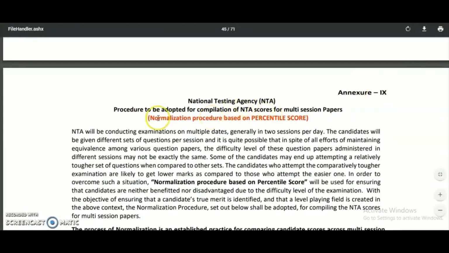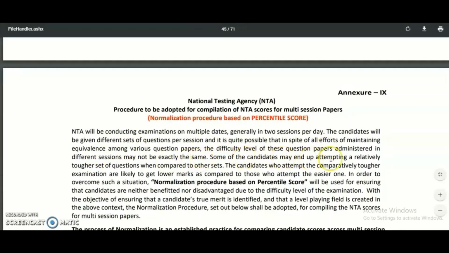So here, the National Testing Agency procedure to be adopted for compilation of NTA scores for multi-session papers: the normalization procedure based upon the percentile score. That means NTA will be conducting examinations on multiple dates, generally in 2 sessions per day. The candidates will be given different sets of questions per session, and it is quite possible that in spite of all efforts of maintaining equivalence among various question papers, the difficulty level of these question papers administered in the different sessions may not be exactly the same.